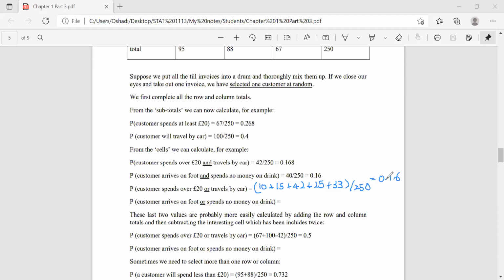So in the same way, do the next one. Customer arrives on foot or spends no money on drink. So the answer should be 0.5.